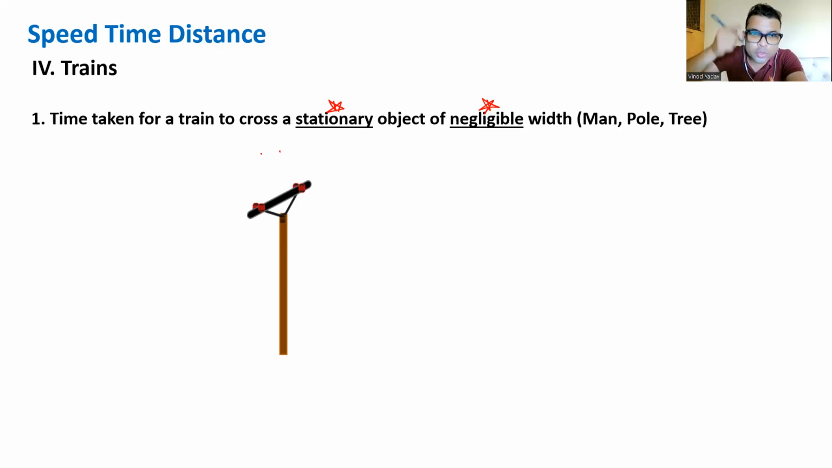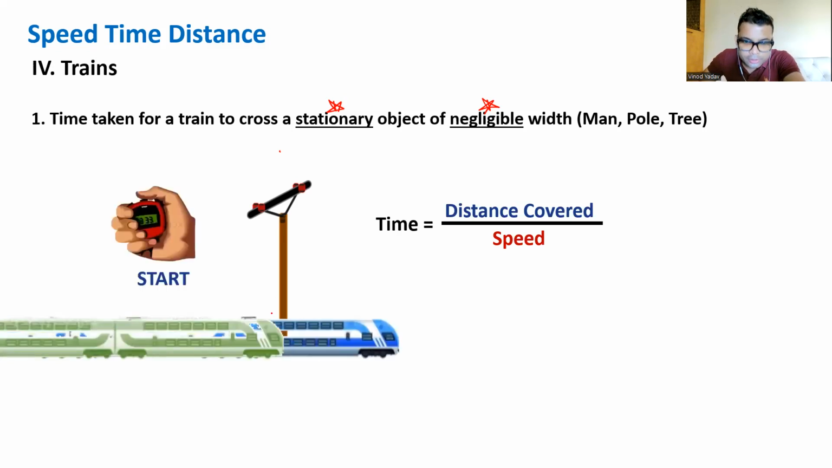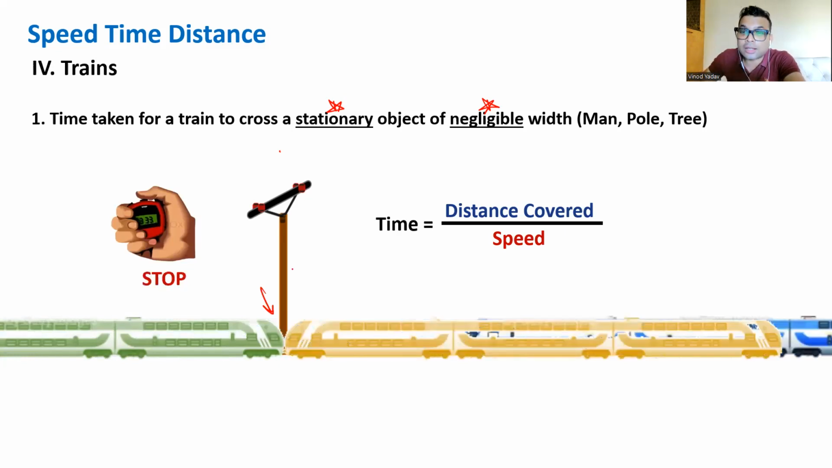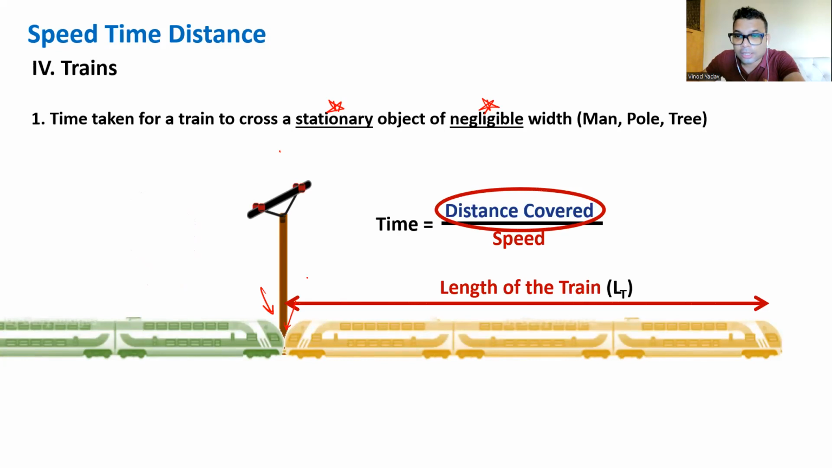So let's first visualize. So time is this only, distance covered upon speed. So train reached here. The moment the train reached here, that is, its engine just touched there, the timer will start, and the timer stopped when the last end of the last compartment was there. So in this situation, did you see what happened? Yes. Distance to be covered was nothing but the length of the train. And speed will be nothing but the speed of the train because the other object is not moving. This is a simple standard situation. I hope you understood. Okay.